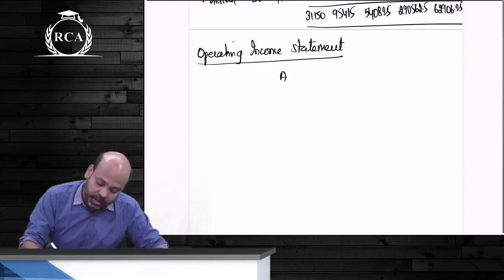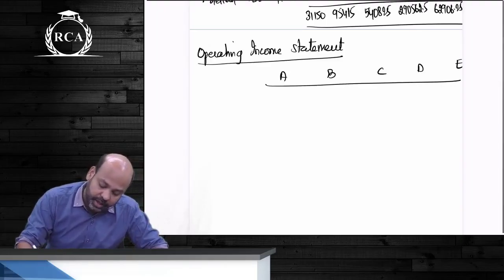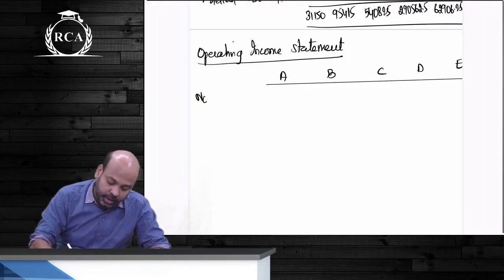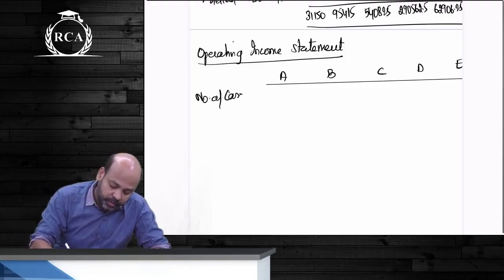Operating income statement, guys. We will write the amount of volume, we will write the amount of list selling price, and we will write actual selling price. What are the number of cases sold, guys?